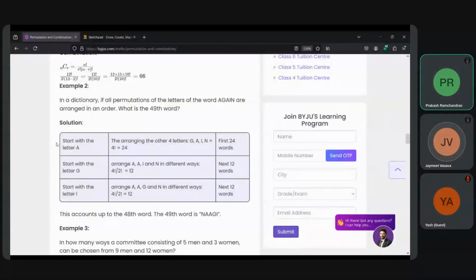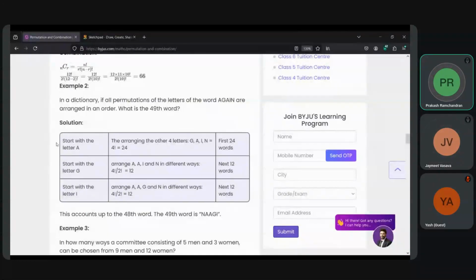Yes. So he's saying now I get 4 factorial, that is 4, 3, 12, into 2, 24. So for the 4 letters, in a word of 5, I can get 24 with A as the first letter, and then using GAIN again, I am getting 24.